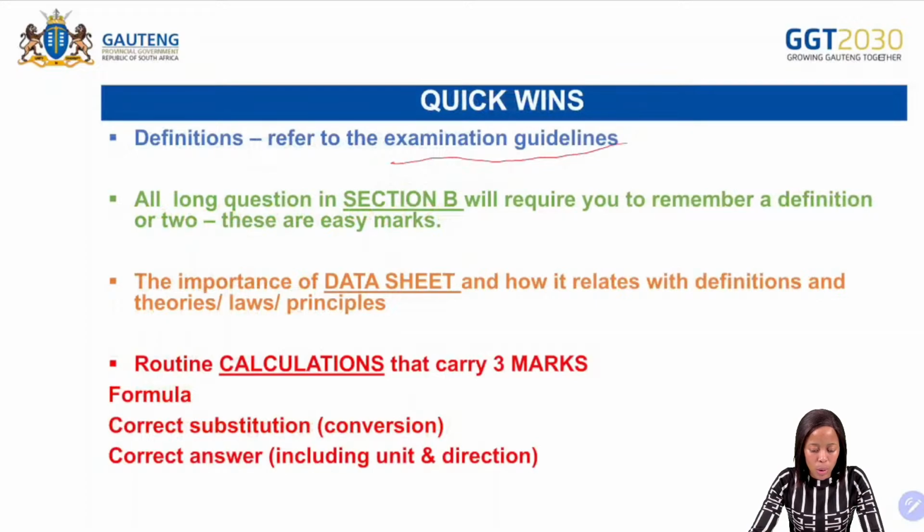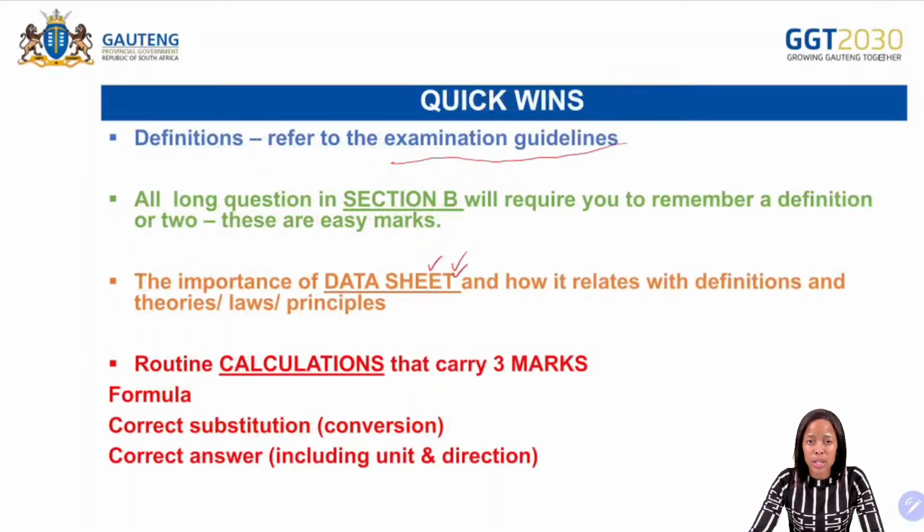Then the next one: all long questions in section B will require you to remember a definition or 2, and these are easy marks. Then the next one, the importance of the data sheet, and how it relates with the definitions and the theories, the laws, or the principles. So remember, each definition carries 1 mark. So you should make sure that you understand your data sheet.